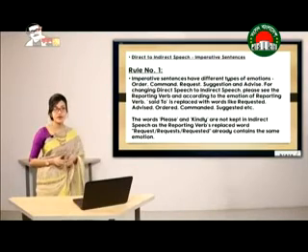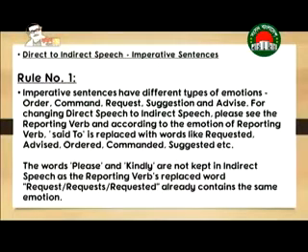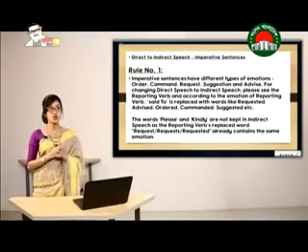Let's have a closer look at rule number 1 now. Imperative sentences have different types of emotion: order, command, request, suggestions, and advice. For changing direct speech to indirect speech, please see the reporting verb, and according to its emotion, said to is replaced with words like requested, advised, ordered, commanded, and suggested. So it completely depends on the mood.